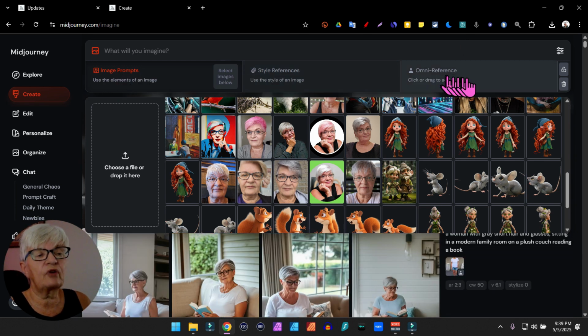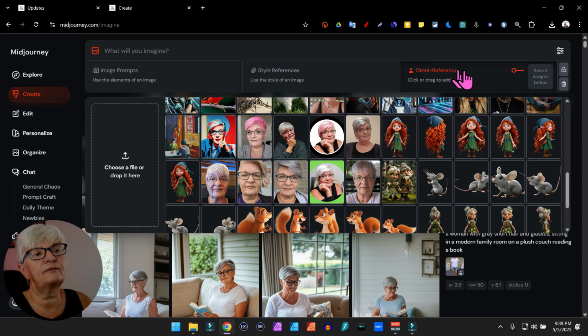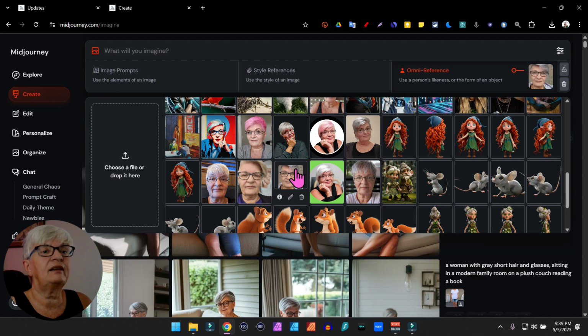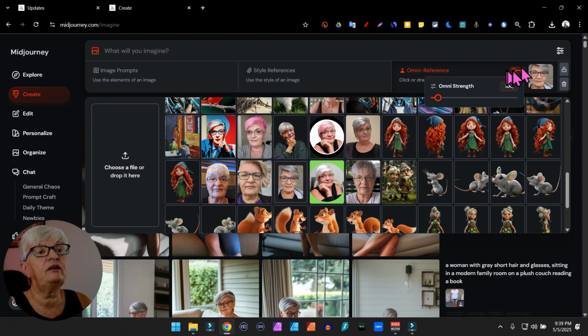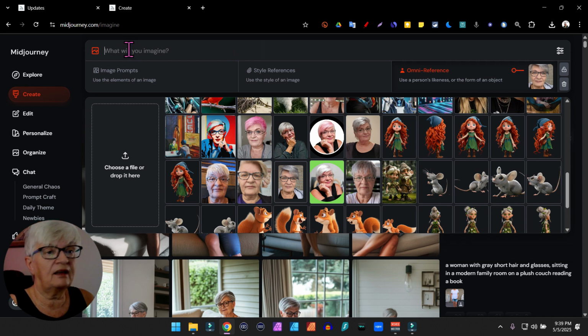So instead of dragging, I have taught myself to start by clicking in the Omni Reference, so that is highlighted, and then click my image. You can also see here it has a little slider. If I click on that, it's set to 100, which is default. I prefer to write it in the prompt itself. I have also come to see that you don't need to be too detailed in your prompt.